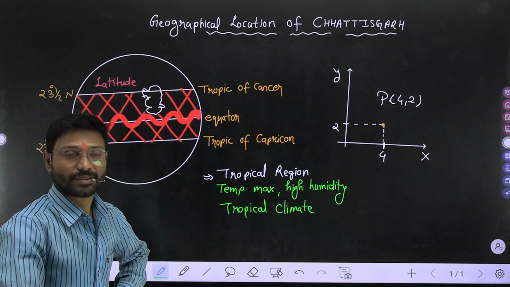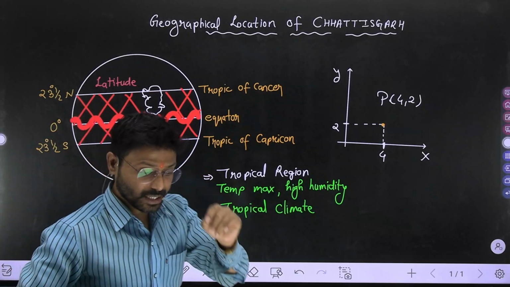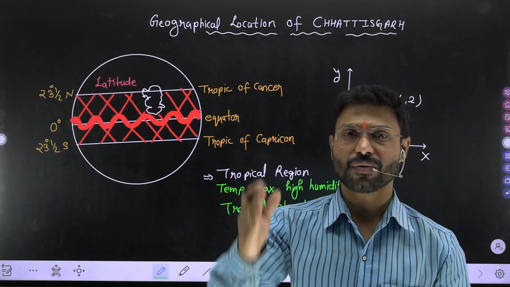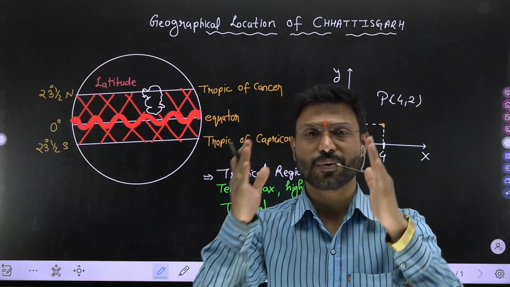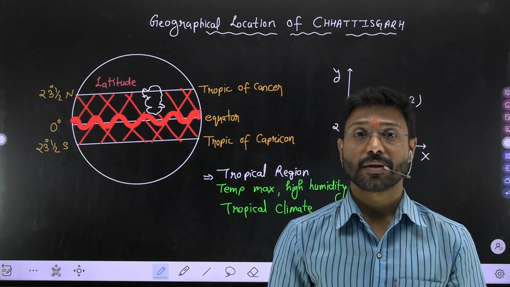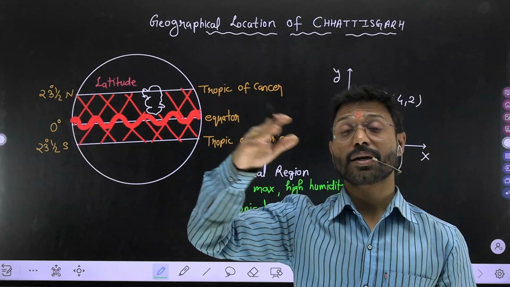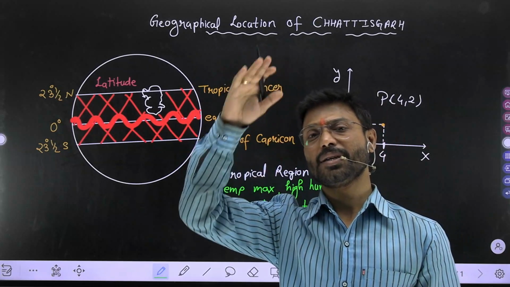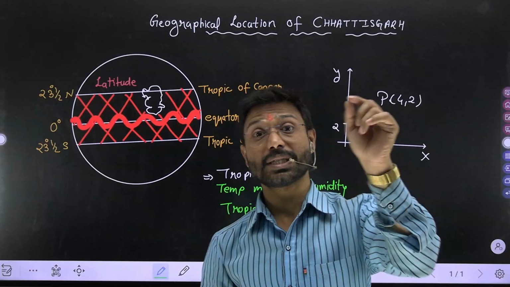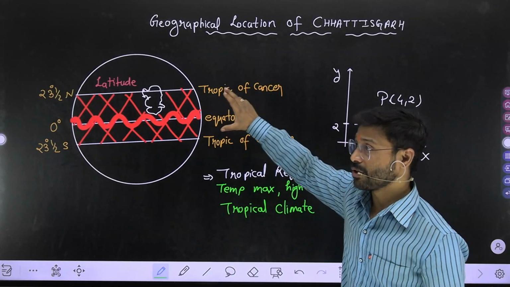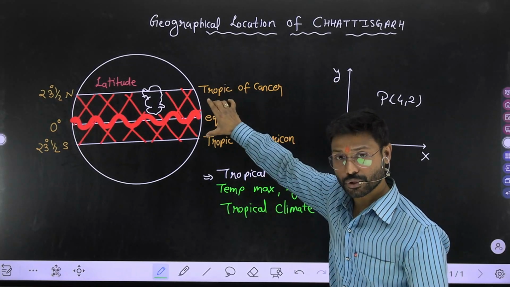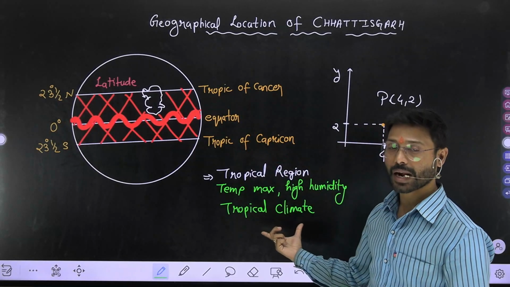It's just because climate means a geographical area where you get the same kind of specific characteristic with respect to the temperature, the rainfall, the coldness, throughout the year continuously, for 20 to 30 years, a longer period of time. Then you may say that this geographical condition is known as climate. And since it is in between the two tropics, you may consider it a tropical climate.